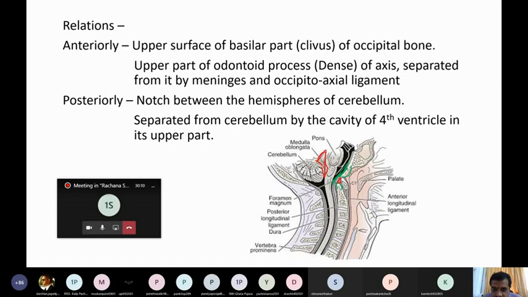Medulla is in front, and behind the medulla there is the cavity of the fourth ventricle. The fourth ventricle separates the notch between the cerebellar hemispheres from the medulla oblongata. So that much is related to the anterior and posterior relations of the medulla oblongata.